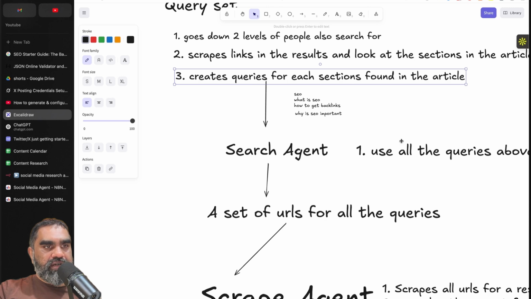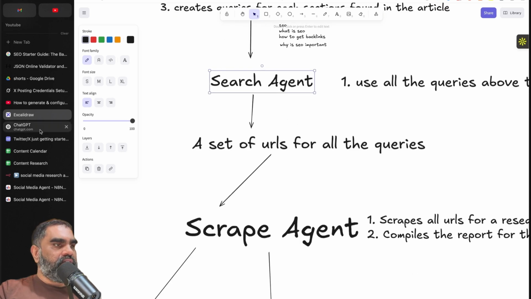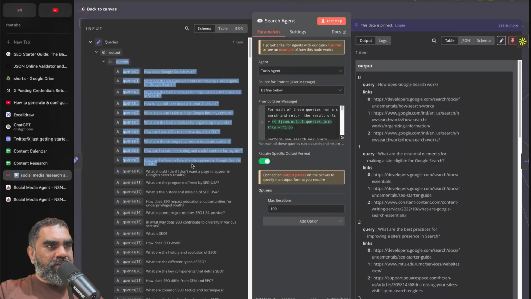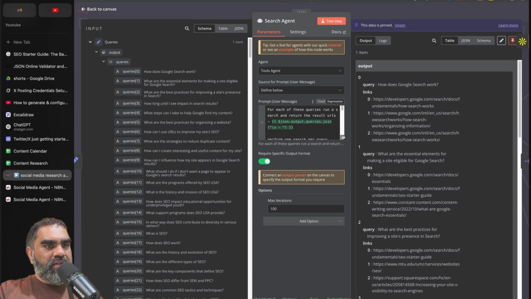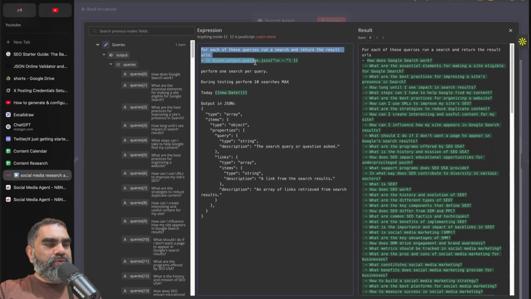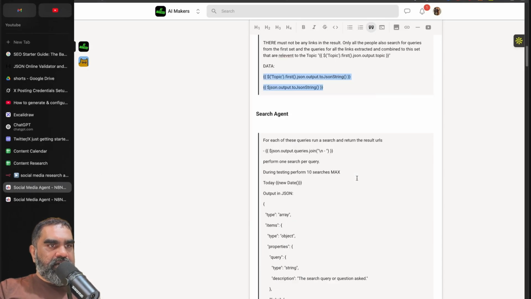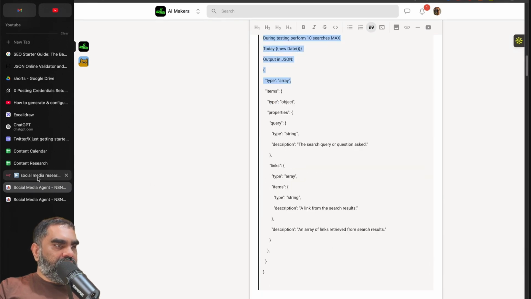So it creates queries for each section, and then we go to the search agent. So we have this big list of queries now. All the queries are given there in the prompt, if you can see. For all these queries, run a search and return the results. All these prompts are available again in the search agent here in our community. Okay, I have to just copy that.